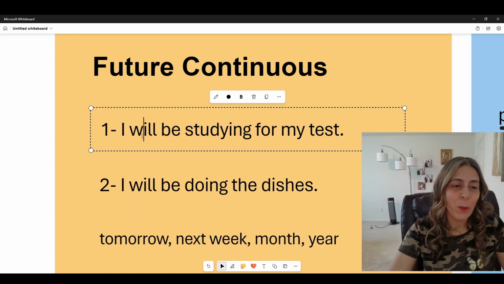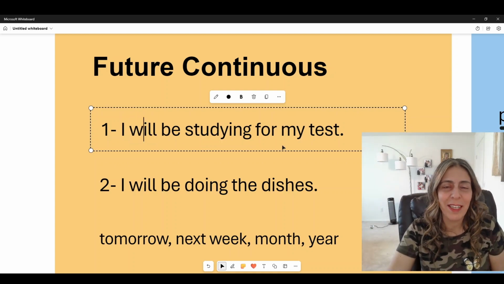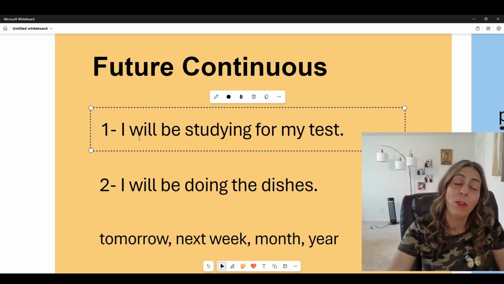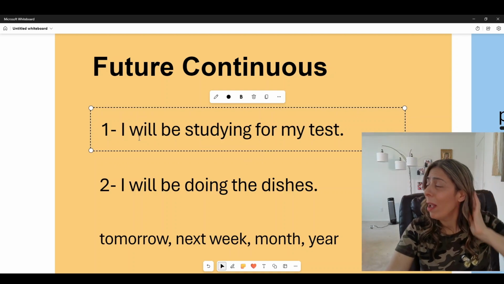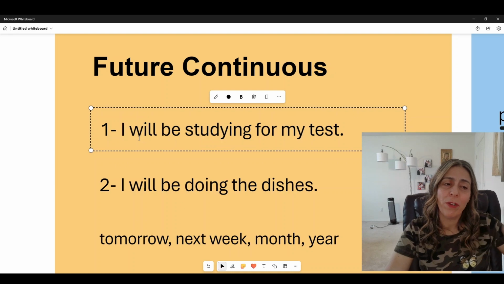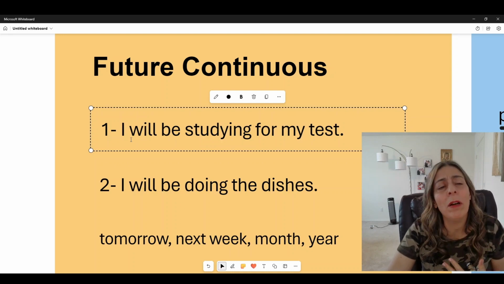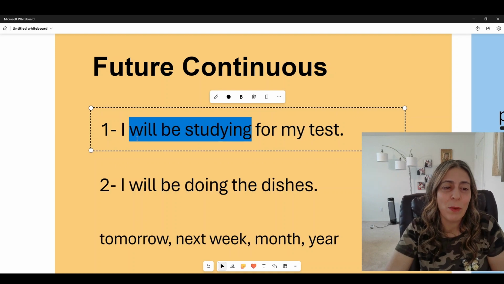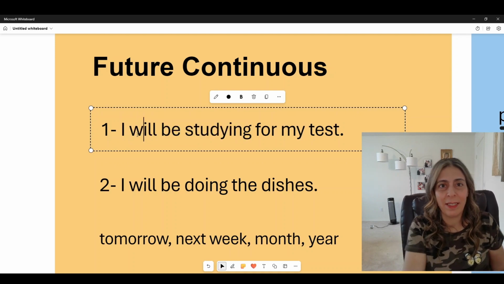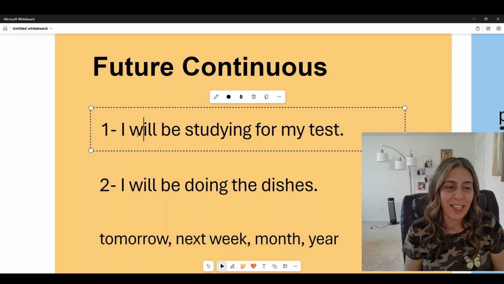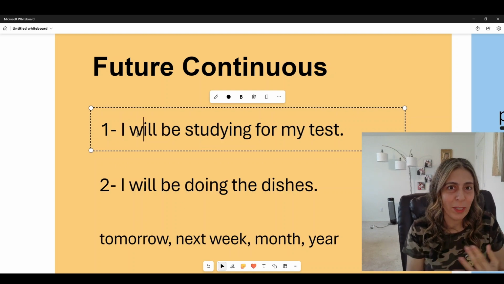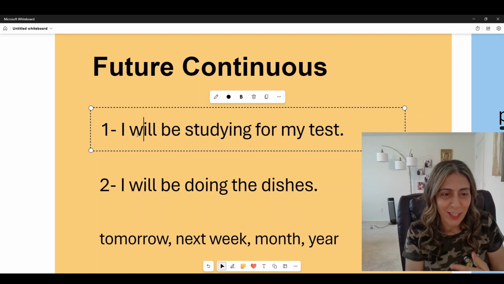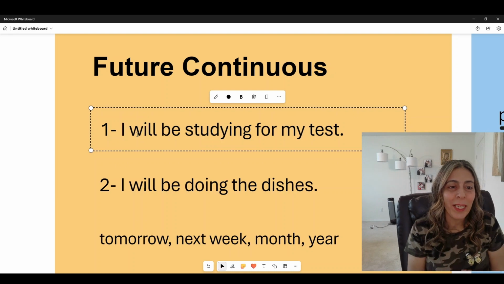Now, I will be studying for my test. This is in the future. So if you invite me tomorrow for dinner, I'll say, oh, I'm sorry, I will be studying for my test. So we have will here. It is an addition to the sentence. We don't have will in the present or in the past continuous, so it's only in the future continuous.